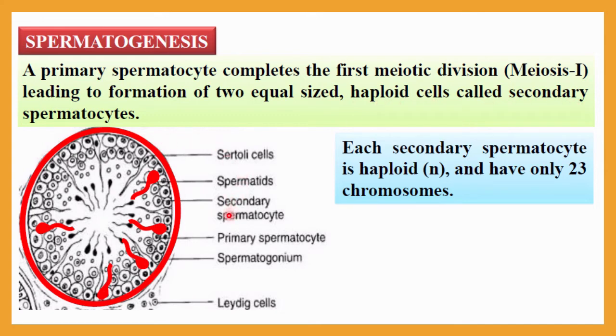Okay, so here you can see the secondary spermatocyte. This one is a primary spermatocyte. It will undergo the meiotic process and form equal size secondary spermatocytes. Each secondary spermatocyte is haploid. You can understand a diploid cell contains 46 chromosomes, whereas here it is haploid, so it will have only 23 chromosomes.